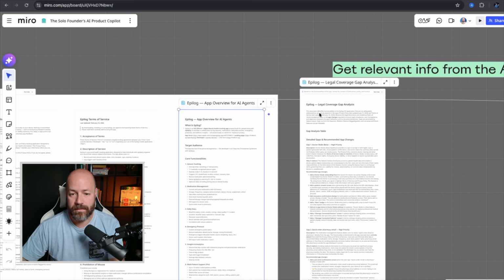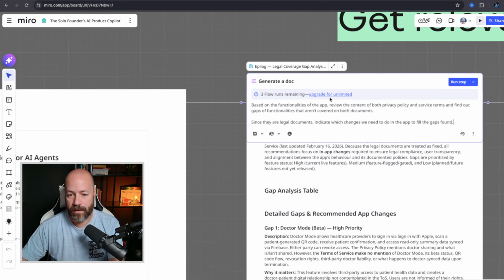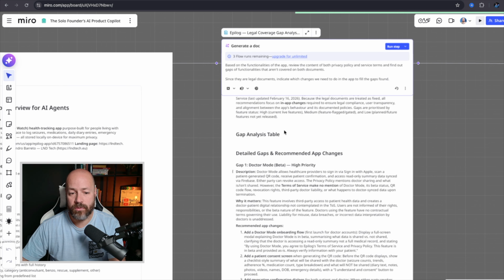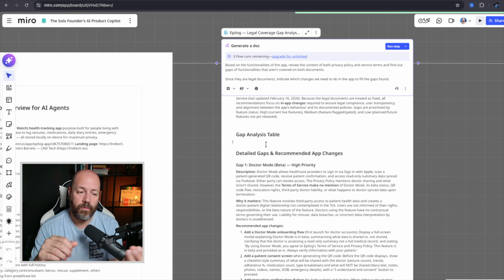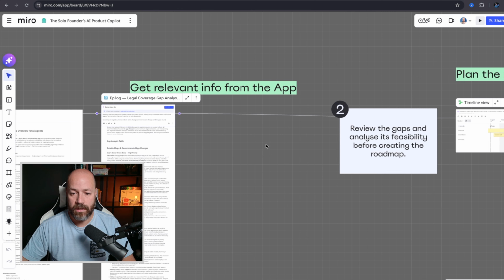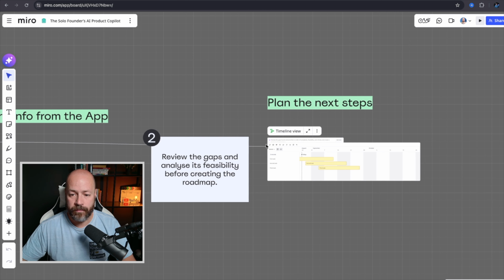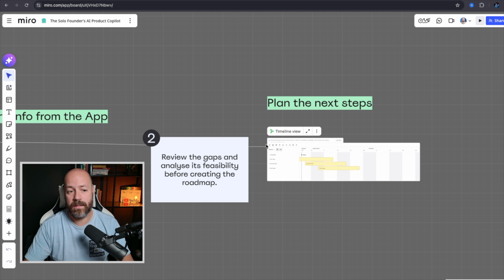So the next step here is another AI flow to get the features from the app and cross-check with the information we have published. So this document will generate a gap analysis between the features that you have in your app and what you have written in your privacy policy, for example, because those are very important to keep track. Otherwise, you have some legal issues in the future, because if you allow people to do something that is not in the privacy policy, or you capture data that is not in the privacy policy, then you have a huge issue.